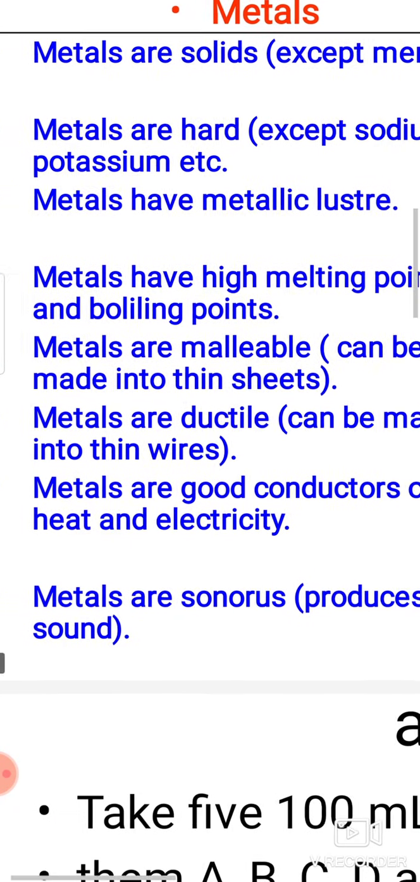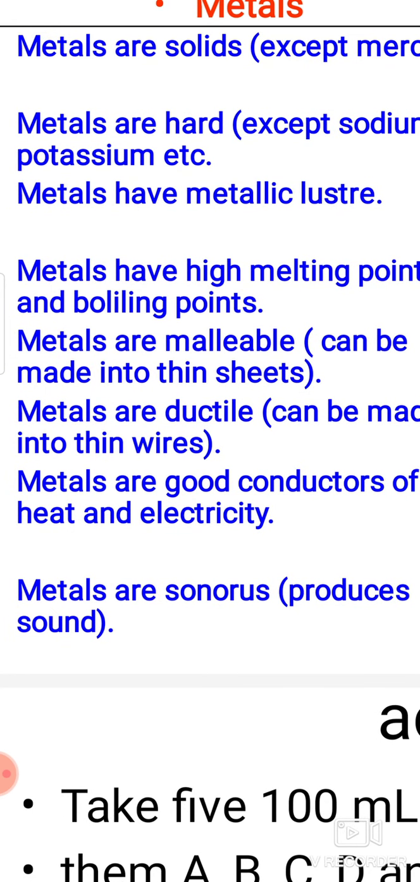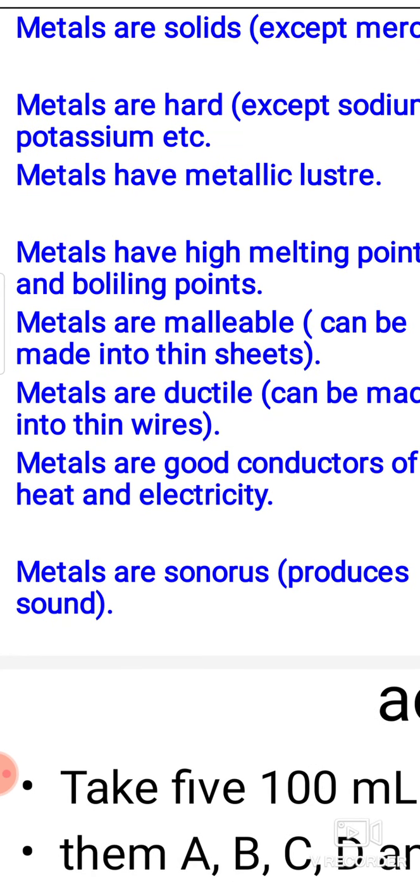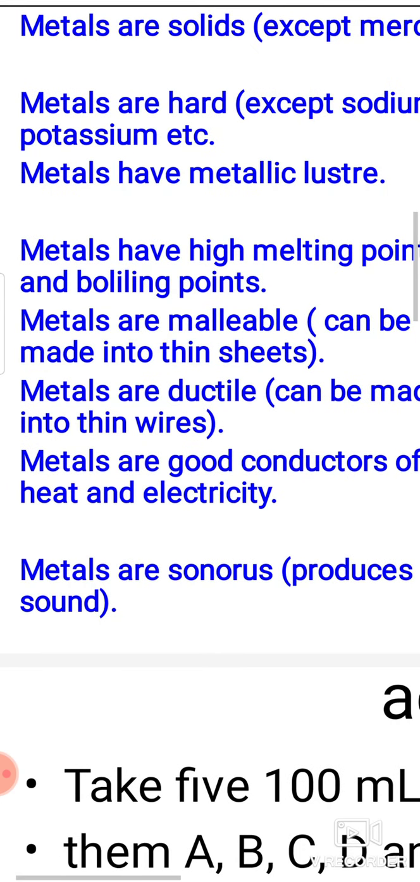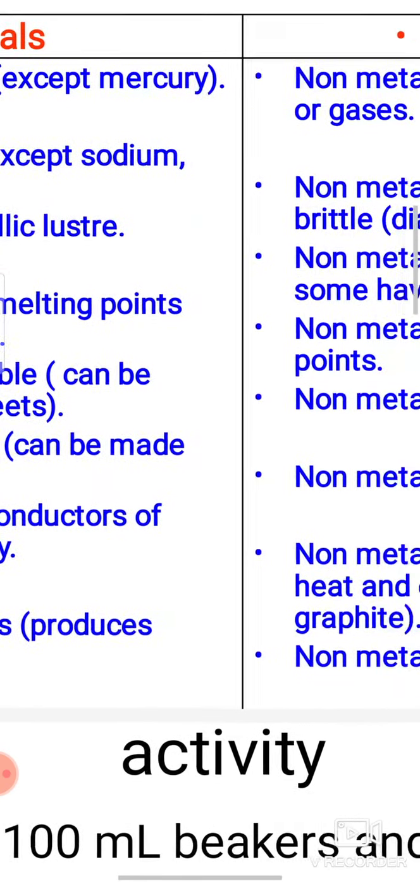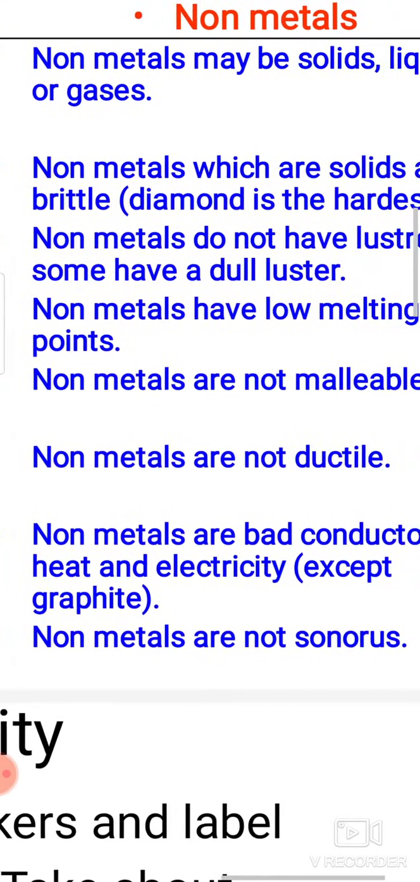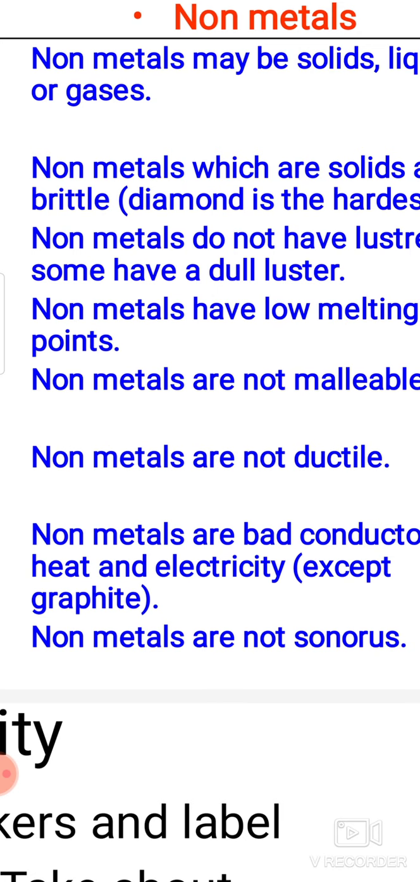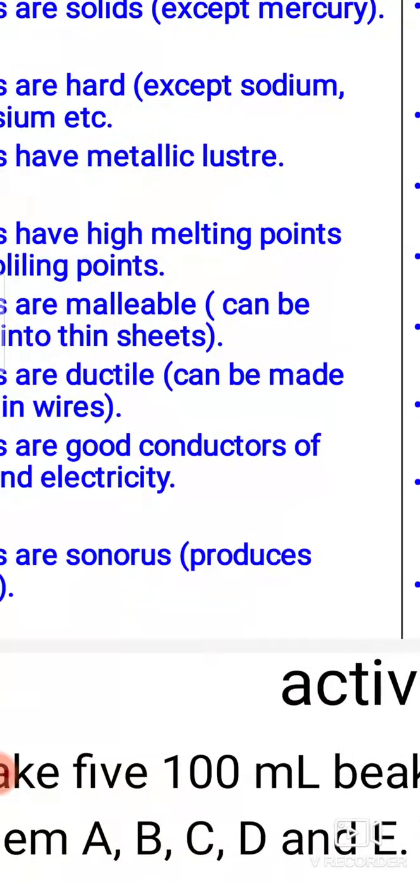Metals are malleable. Now what is this property? You might have seen that some sweets are covered by gold cover or silver cover. Now how are metals like gold and silver made into thin sheets? They can be beaten and converted into thin sheets. Such property is called malleability. So metals can be converted into thin sheets. That's why metals are malleable. But non-metals cannot be converted into thin sheets. That is why non-metals are not malleable.